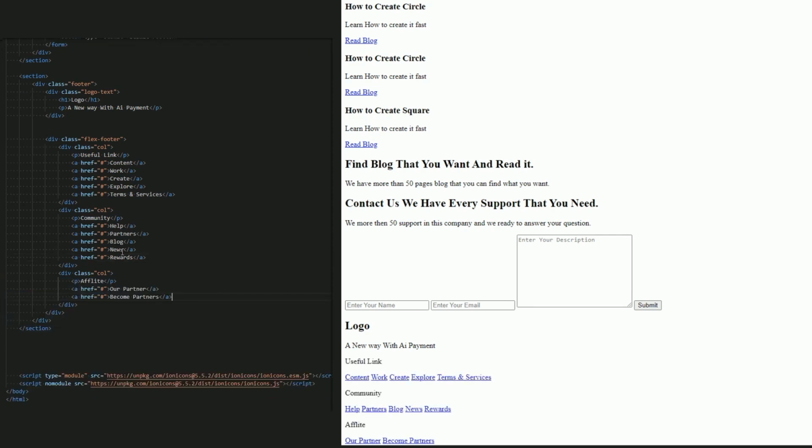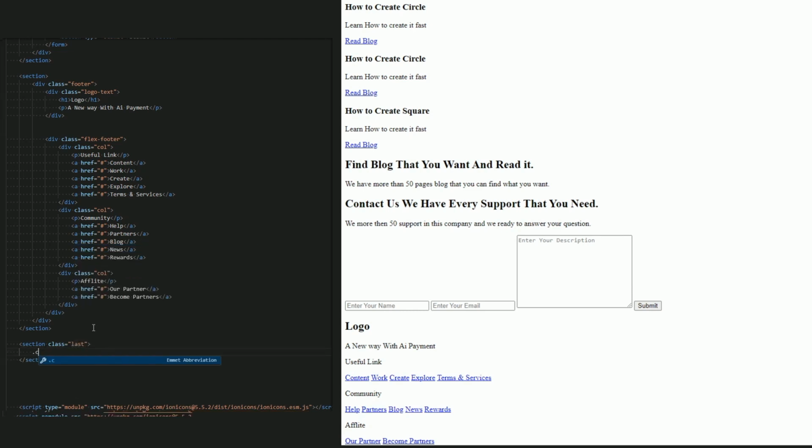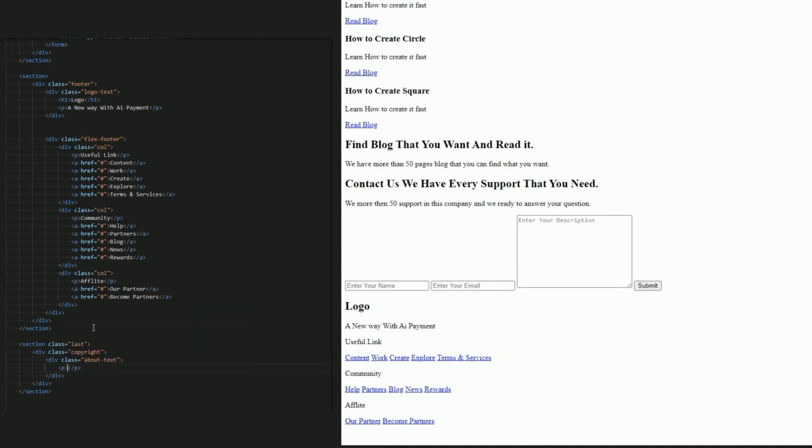Okay, good. Let's add a last section for copyright and add a class to this section. And instead, create a new div, and the name of that be last. Now inside it, create a div, name it copyright. And now inside the copyright, add about text. Okay, add the p and add the text inside it.